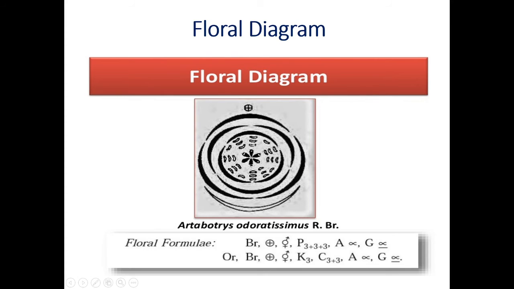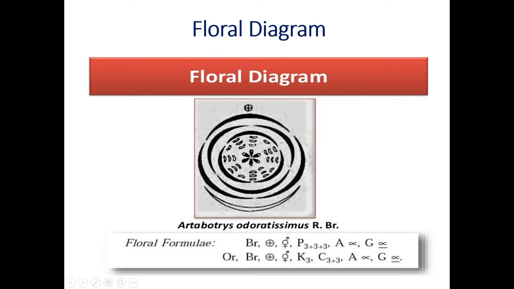Now G stands for gynoecium. The number of carpels is many and free. And the ovary is superior. If the underline is present at the base of the gynoecium symbol, this condition is called apocarpous and superior ovary. Now the other floral formula is: bracteate, actinomorphic, bisexual, calyx sepals 3, free, corolla petals 6,